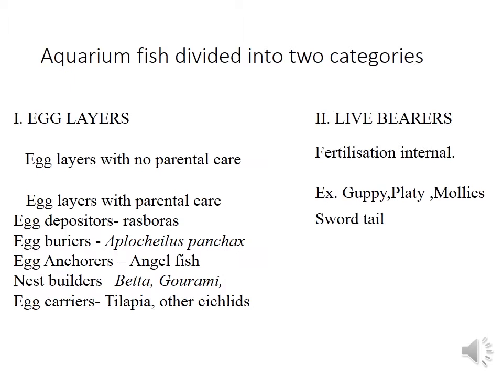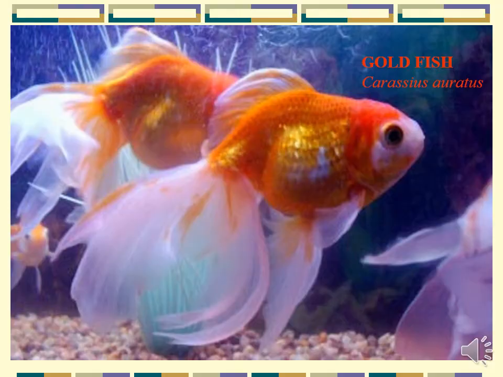Egg layers, there are different types of egg layers: egg layers with no parental care and egg layers with parental care. Egg depositors are there, and an example for egg depositors is rasboras. Egg scatterers are there; an example for that is Aplocheilus panchax. And egg anchorers are there; an example is angelfish. Nest builders are there, betta and gourami. And egg carriers are there. They carry eggs in their mouth, and examples are tilapia and other cichlid fishes.